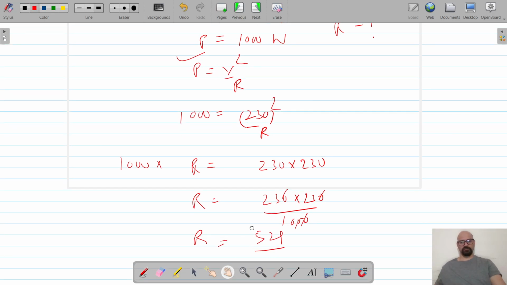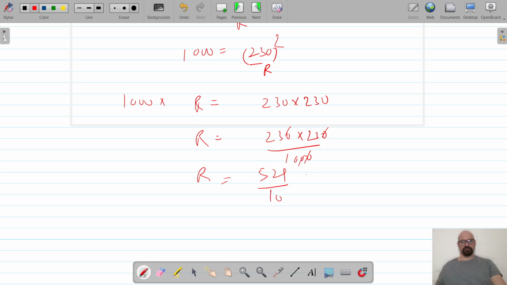529 is left with 10 by 10, so that is equal to 52.9 ohms. So the resistance of the heating element is 52.9 ohm.